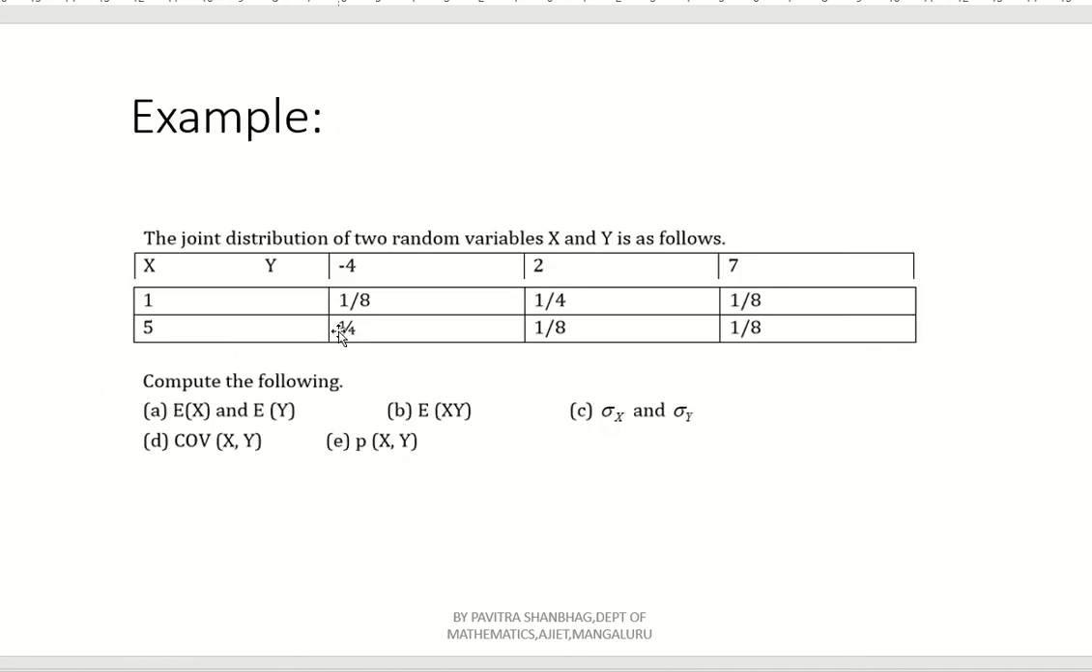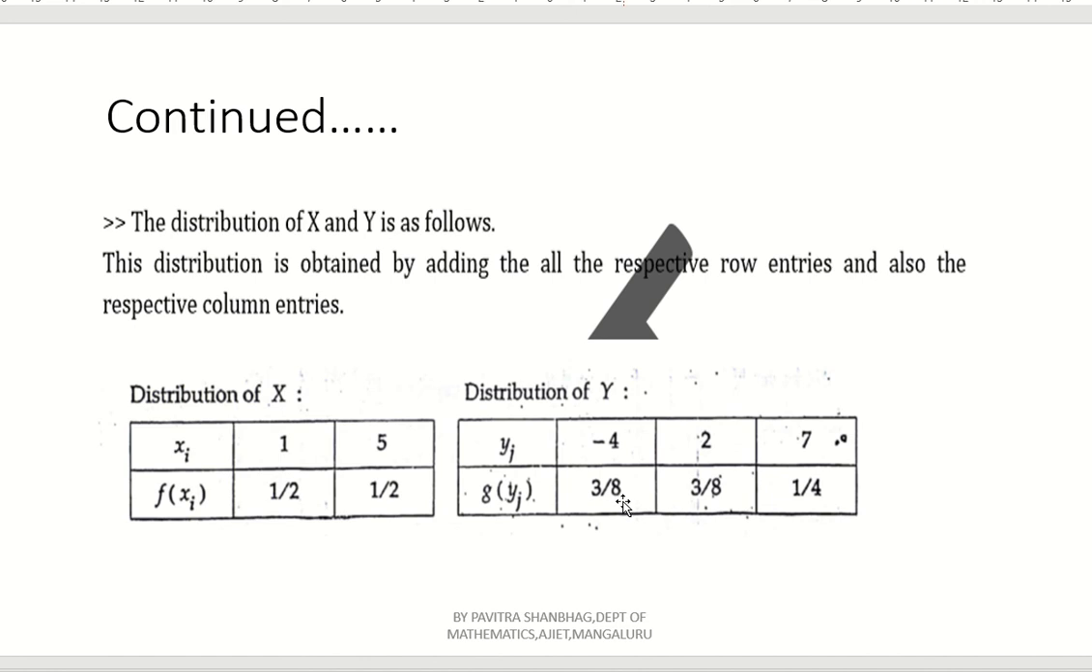1 by 8 plus 1 by 4. What will you get? LCM is 8, so 2 plus 1, 3 by 8. So g(y1) is 3 by 8. Similarly, here also the same, 1 by 4 plus 1 by 8, but here 2 by 8 is nothing but 1 by 4. Right? See, 3 by 8, 3 by 8 and 1 by 4. So this is the distribution table.